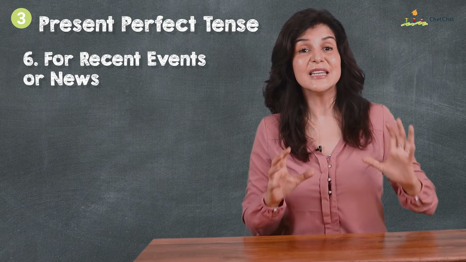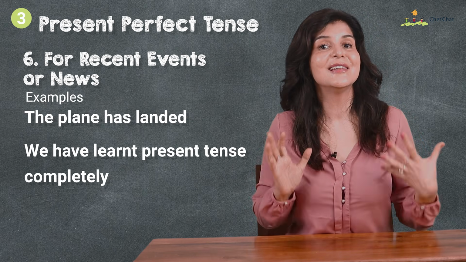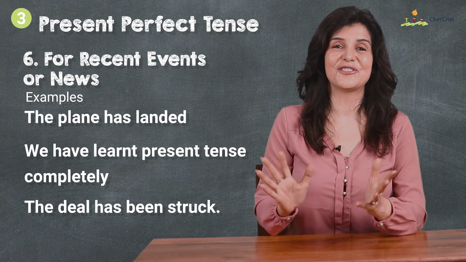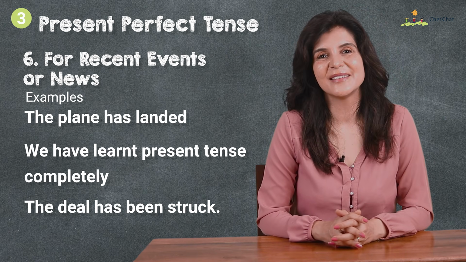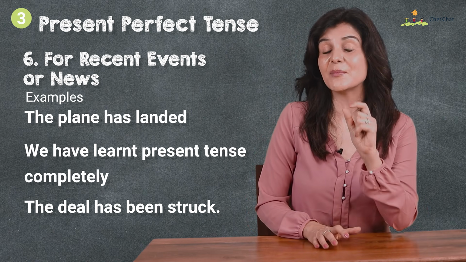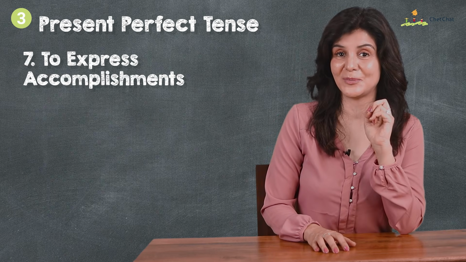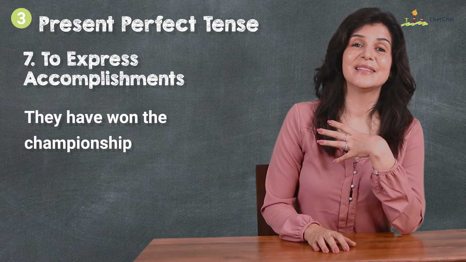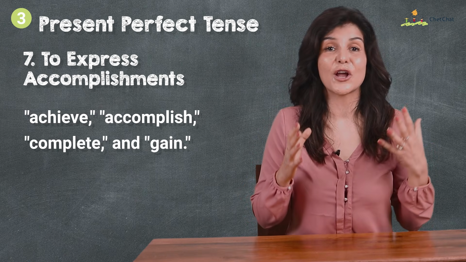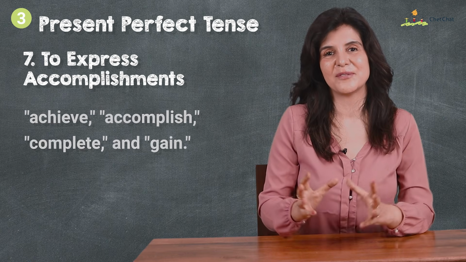6. For recent news or events. The plane has landed. We have learnt present tense completely. The deal has been struck. The present perfect is used to talk about recent events or news, especially when the specific time of the event is not important. 7. To express accomplishments. They have won the championship. Especially when you use it with words like achieve, accomplish, complete, and gain, you're talking about the present perfect tense.